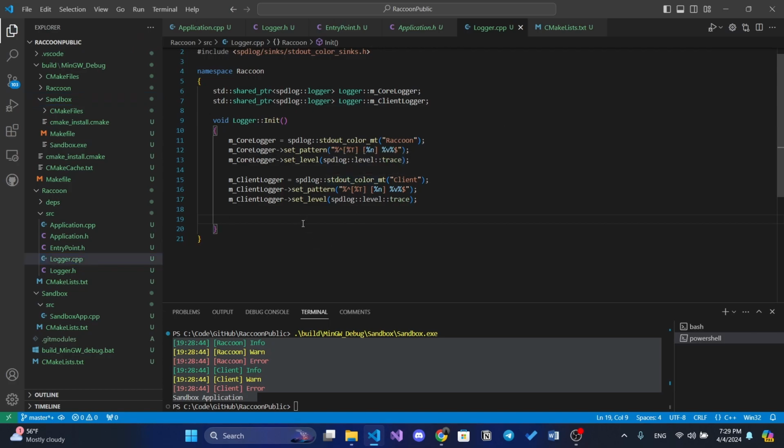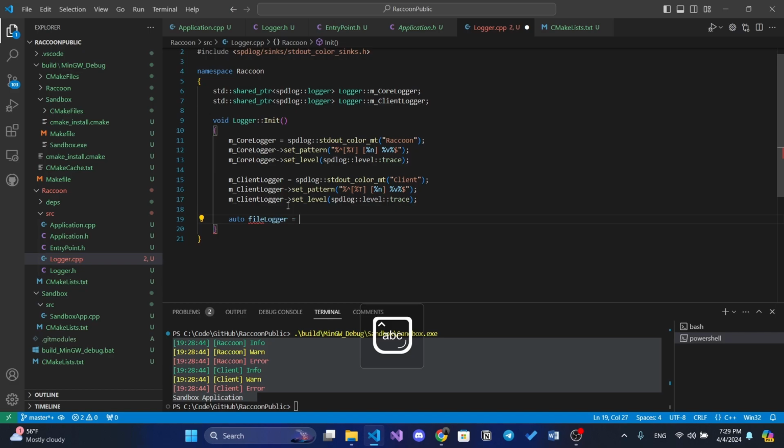For this, you need to have logging into a file. So your logger should actually log every single message to the file. That will be good. And to do this, we need to create a file logger, and then we need to push this file logger to our core logger and client logger.